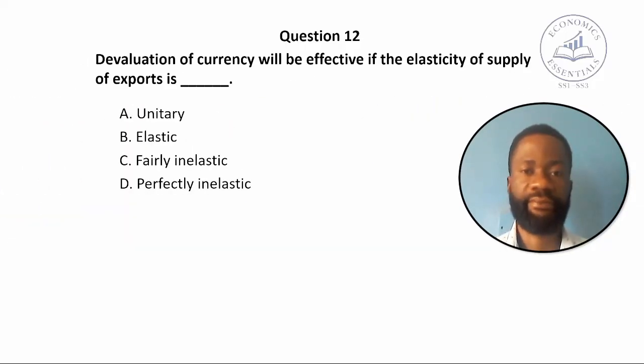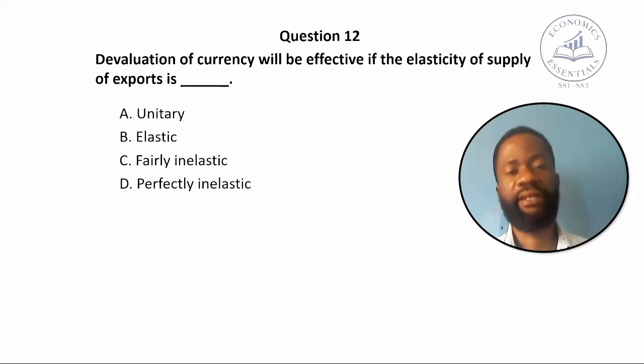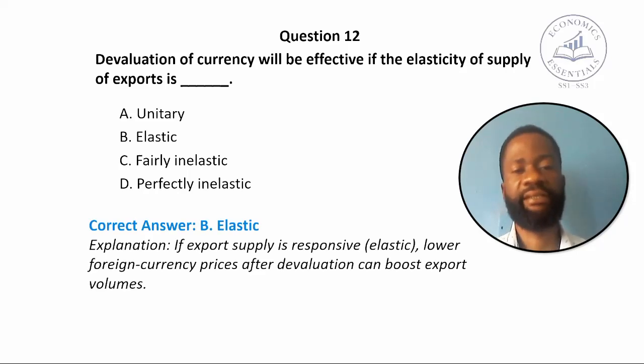Next question. The devaluation of currency will be effective if the elasticity of supply of export is dash. A. Unitary, B. Elastic, C. Fairly inelastic, and D. Perfectly inelastic. The correct answer to the question is B. Elastic.